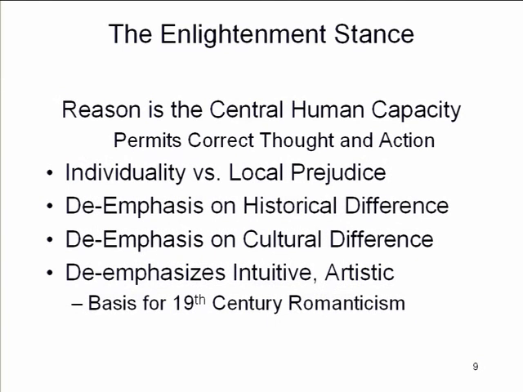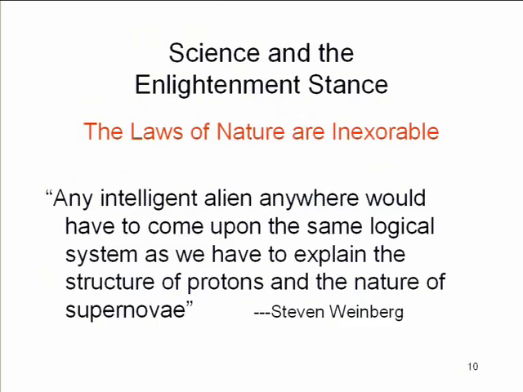Okay, we're going somewhere here, because modern science is predicated on this Enlightenment stance. The implication of the Enlightenment stance is that what's true is true always and everywhere for everybody. Science is the great epitome of Enlightenment thinking. We're doing experiments and reasoning our way to a correct account of the nature of reality, and the laws of nature that we uncover through the scientific process are the same always and everywhere for everybody.